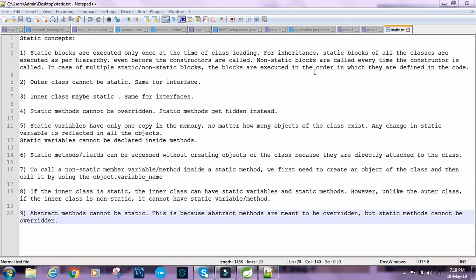Hello everyone, this is Shanko, and in this video I'm gonna talk about the static keyword in Java. I'm gonna go through each point and demonstrate each point with code examples.